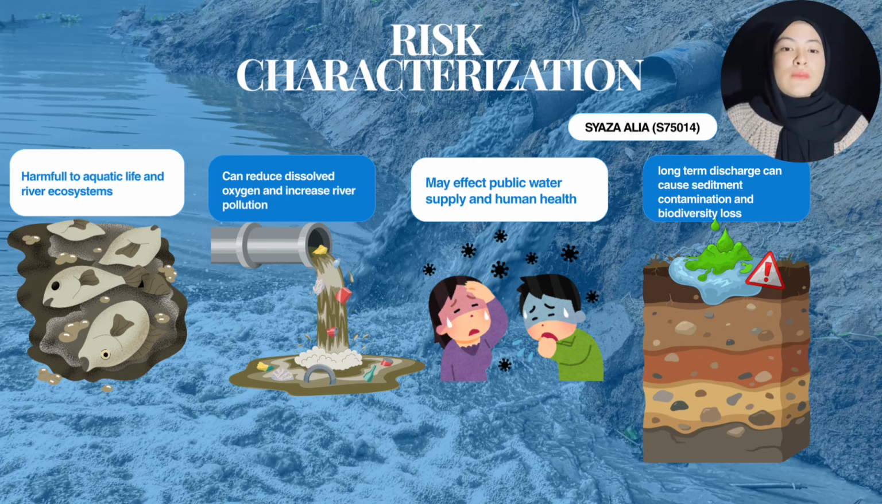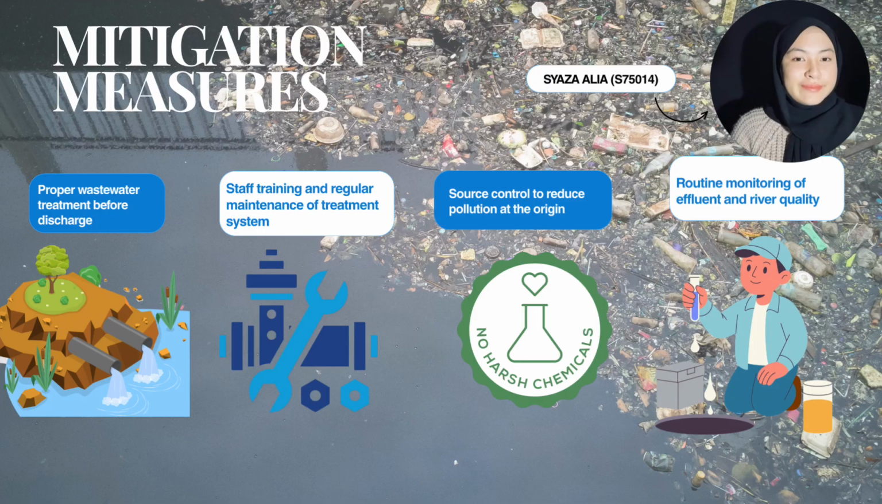Besides short-term impact, continuous wastewater discharge may also create long-term environmental problems. Certain pollutants, especially heavy metals, can accumulate in river sediments and aquatic organisms over time. This may reduce biodiversity, affect the food chain, and lower the overall health of the river ecosystem. Therefore, industrial wastewater pollution should be considered not only as an environmental issue, but also a risk to public health and also water security. So next, I will continue about mitigation measures.